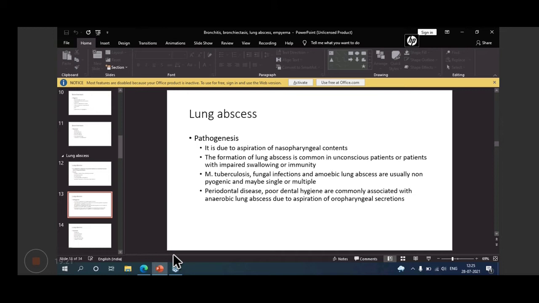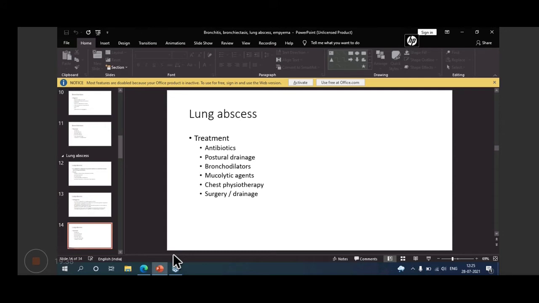So these are cavitary lesions presenting as abscesses, but are non-infective. They are non-infective, and later on they may become secondarily infected. So non-infective causes may also be there.